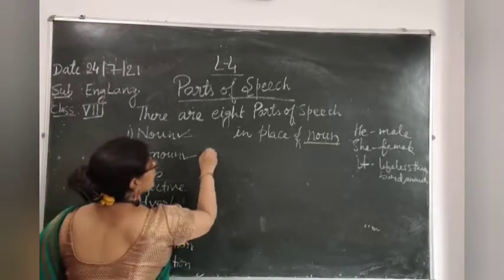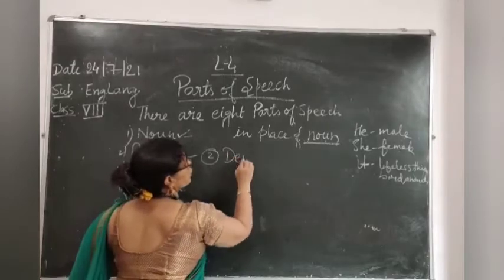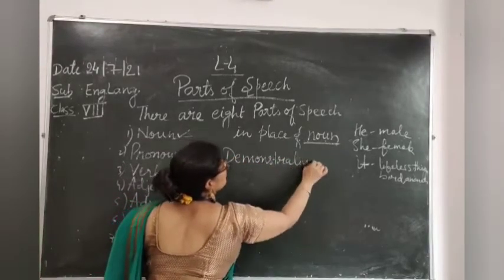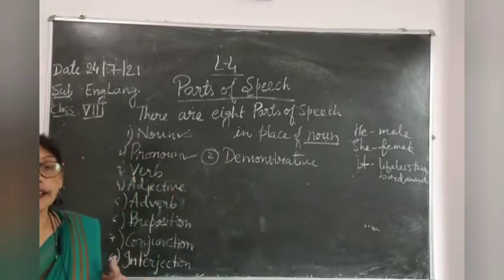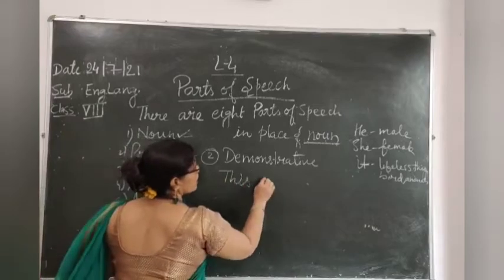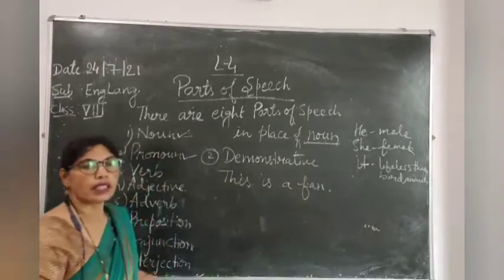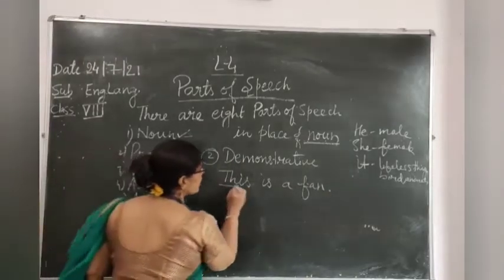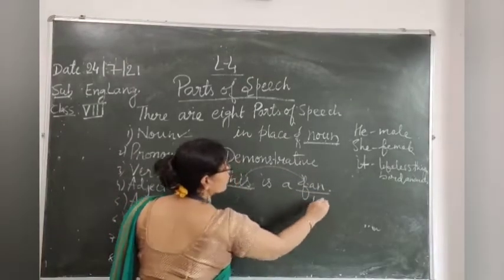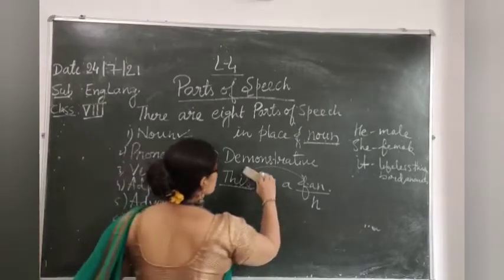Now, the second is demonstrative pronoun. Demonstrative pronoun. This is a fan. Here, this is demonstrating about fan. Noun को indicate कर रहा है. Sorry. This is